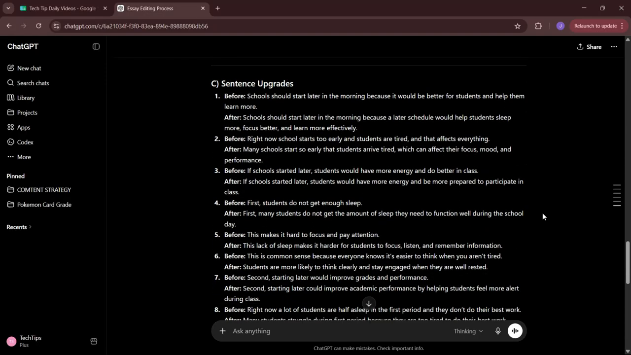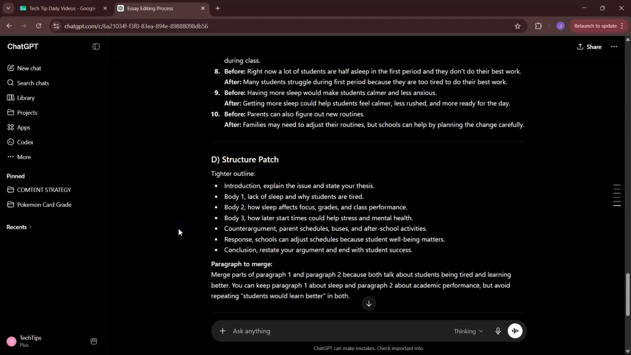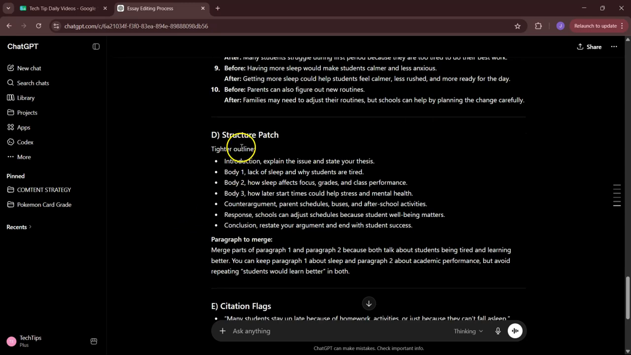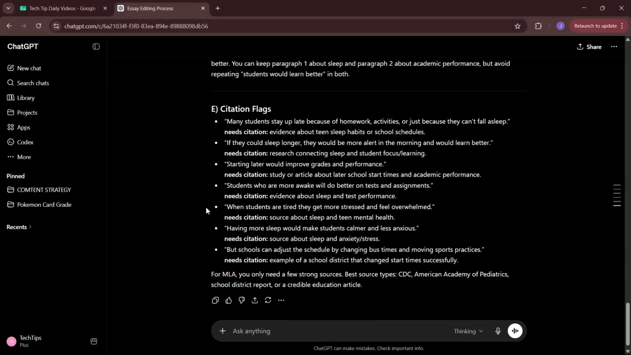So then we see sentence upgrades, and it gives us all the areas where we can upgrade our sentences. And then a structure patch, as you see here, a tighter outline, so what we should be improving in terms of making the paper more concise as opposed to it being run on. Then we get the paragraphs to merge, as well as citation flags for certain claims that we made in the paper of where we should be actually applying sources and in the proper format of MLA in this case.